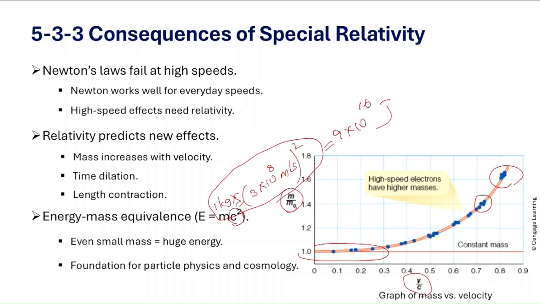So here's the big picture. Newton's law fails at near light speeds, and relativity shows that mass increases with velocity, time slows down and lengths contract. And most famously, mass and energy are interchangeable. E equals mc squared. So let's pause for a quick reflection.